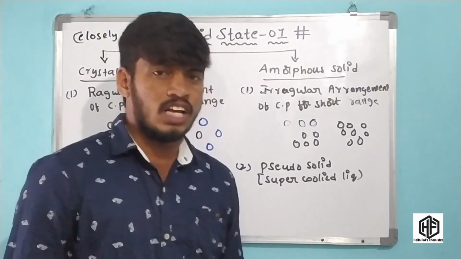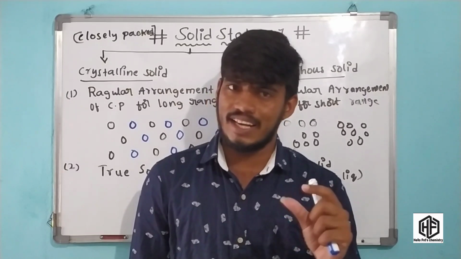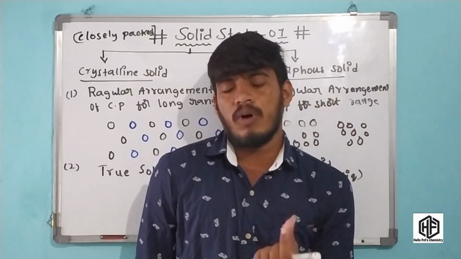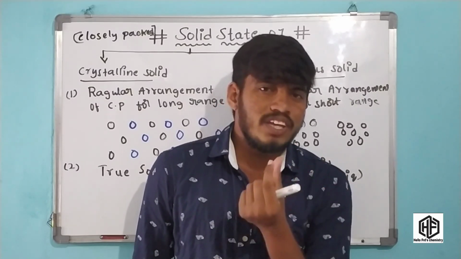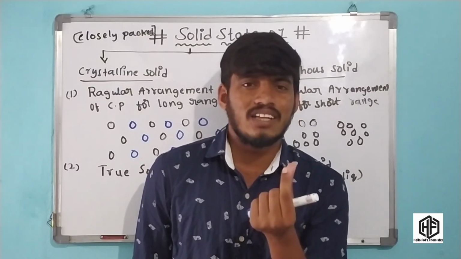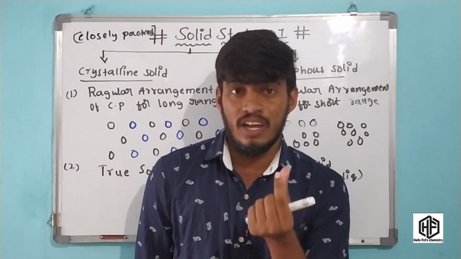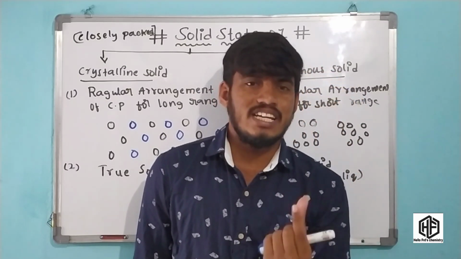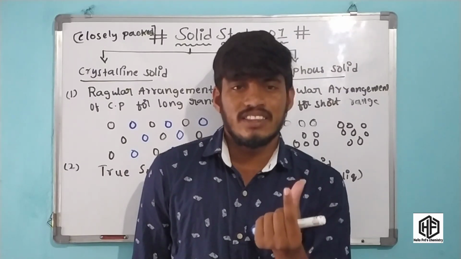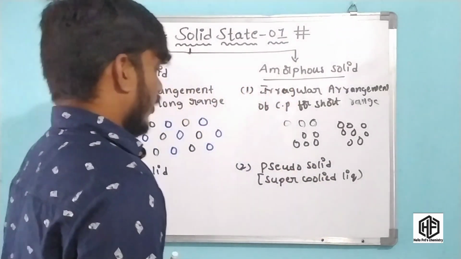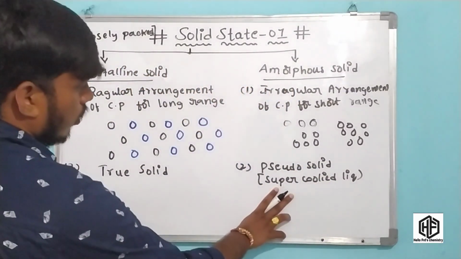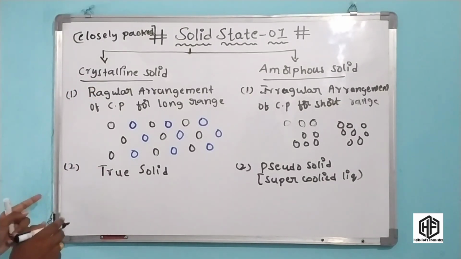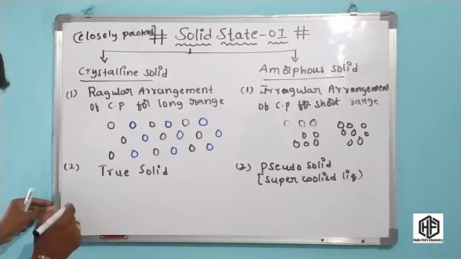For example, consider glass. Look at the top of the glass and the bottom of the glass. What happens? The thickness at the bottom of the glass is very high compared to the top. That is called a super cooled liquid. These are pseudo solids and those are true solids. This is the second important difference between crystalline solid and amorphous solid.